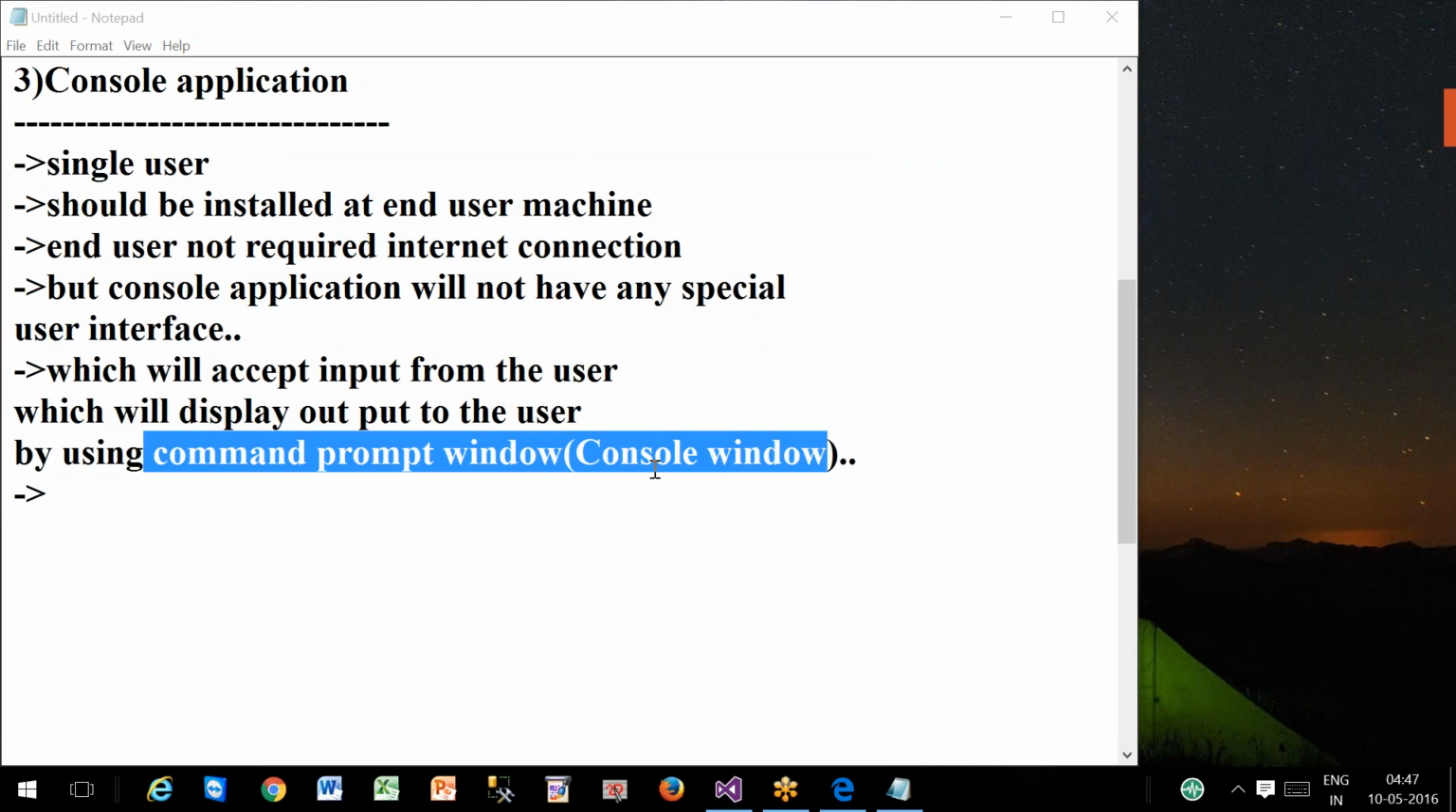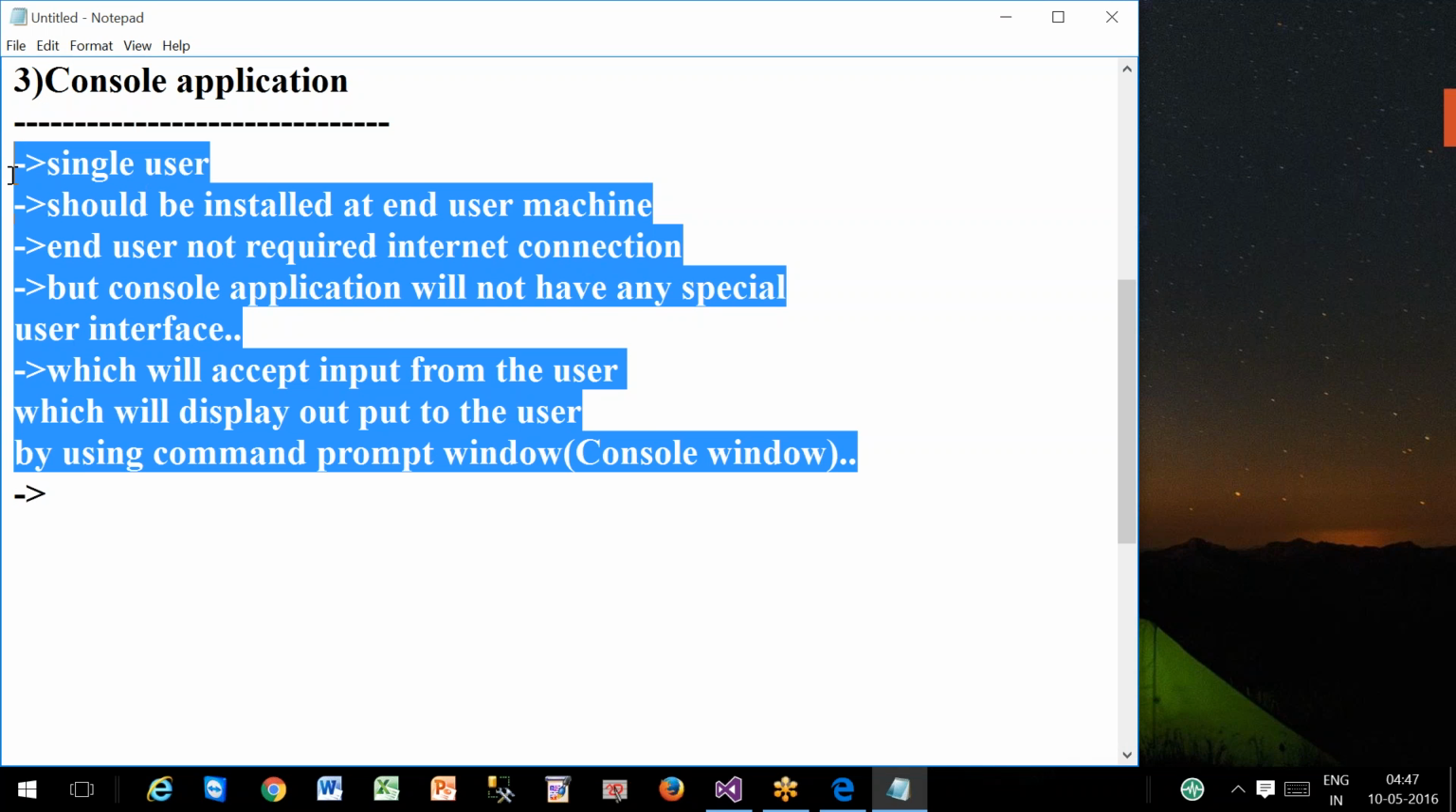That window is called console window. That's why these applications are called console applications. Right. So here now anybody can repeat the points.